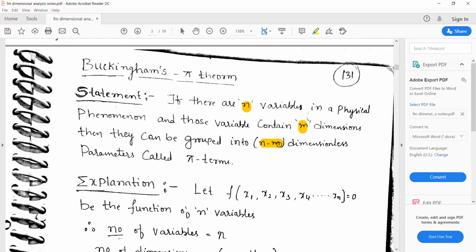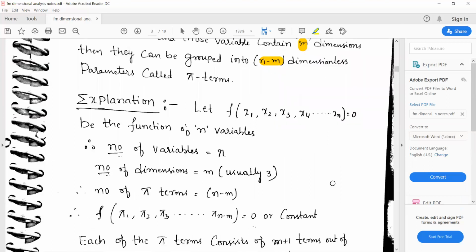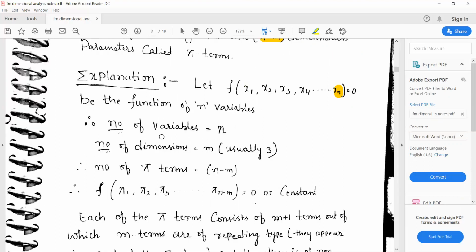So if there are n variables in a physical phenomenon and those variables contain m fundamental dimensions, then they can be grouped into n minus m dimensionless parameters, which are called pi terms. Coming to the procedure, let f of x1, x2, x3, x4 up to xn equal 0, if there are n number of variables in a physical phenomenon.